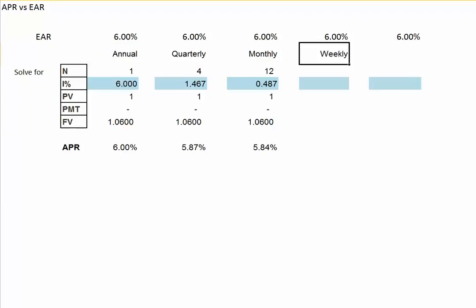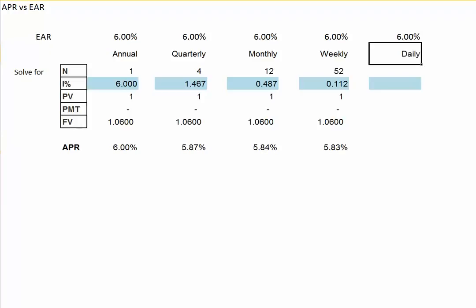Now, what if we had weekly compounding? In this case, n will be 52. Our future value again will be the 1.06. And we will once again solve for our, in this case, weekly interest rate, which is 0.112%. To get the APR, we take that weekly interest rate and multiply it by 52, and we get an APR of 5.83%.